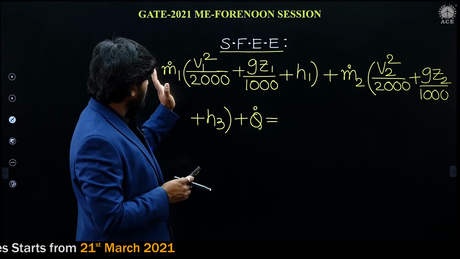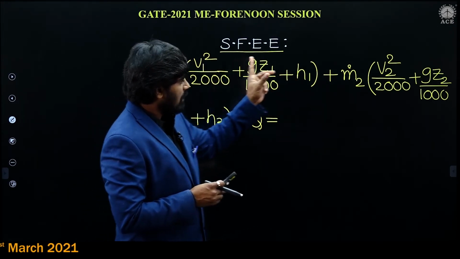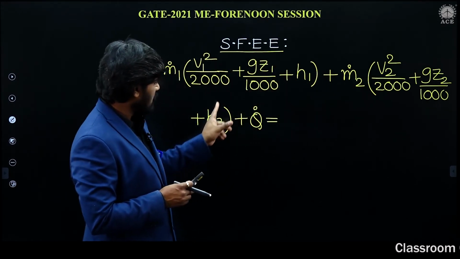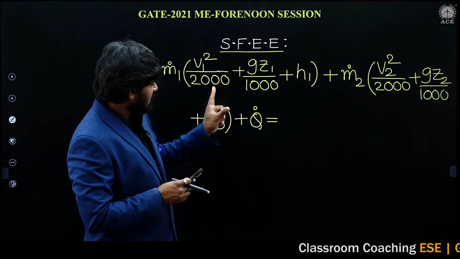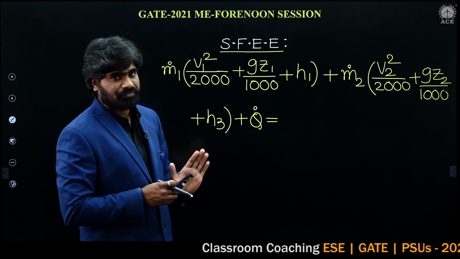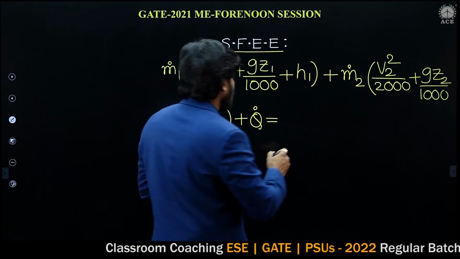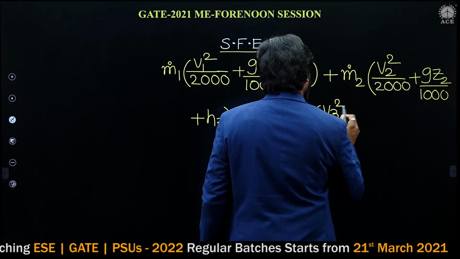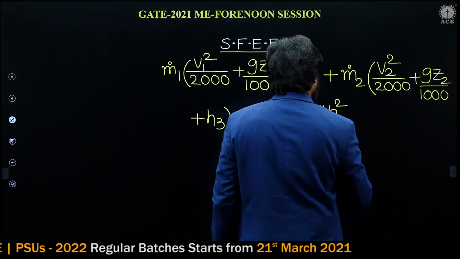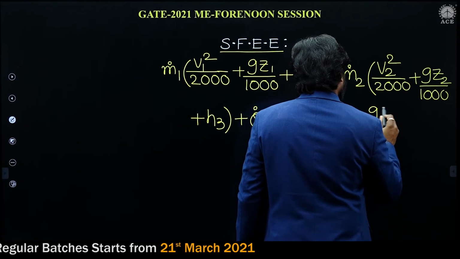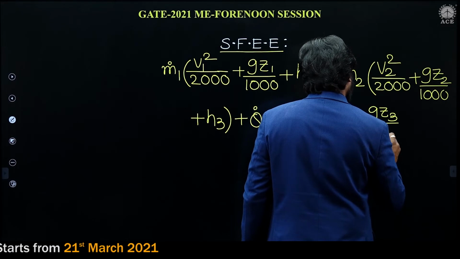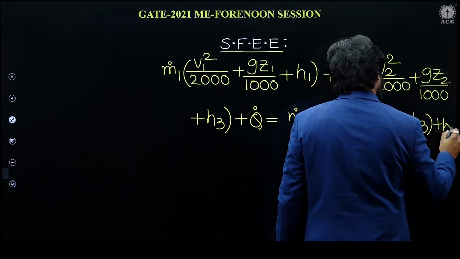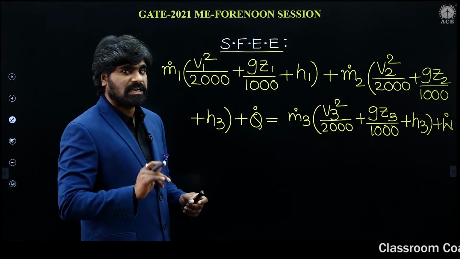So I repeat, section 1, m dot 1 into kinetic, potential, enthalpy; section 2, m dot 2 into kinetic, potential, enthalpy, plus heat transfer. This is the total inlet, section 1 and section 2, which should be equal to the outlet, that is the exit at section 3. At section 3, m dot 3 into V3 square by 2000, plus g Z3 by 1000, plus H3, plus W. So this is the complete steady flow energy equation.